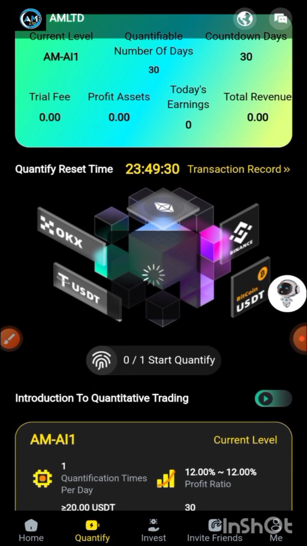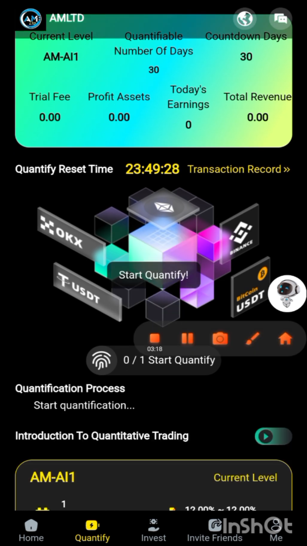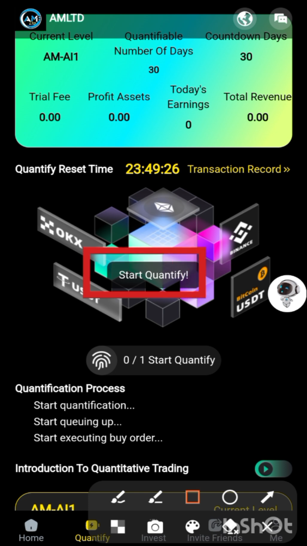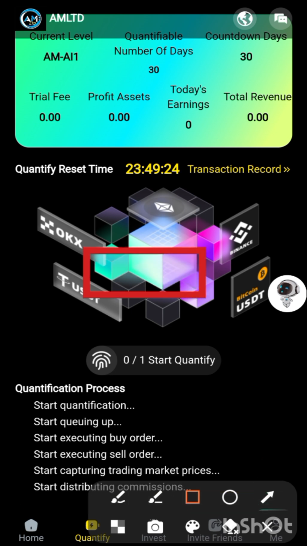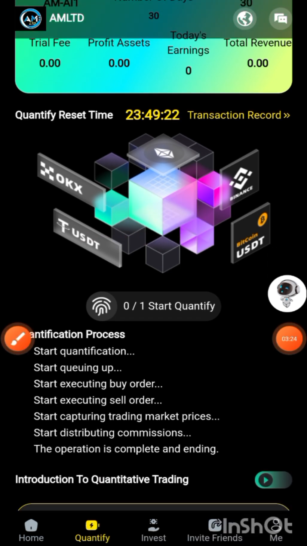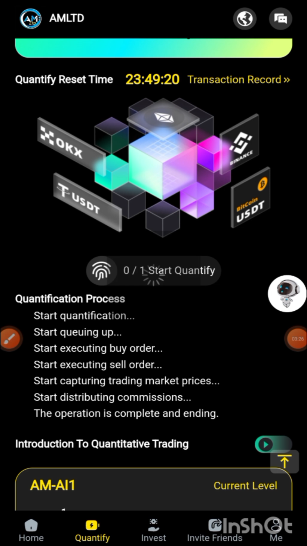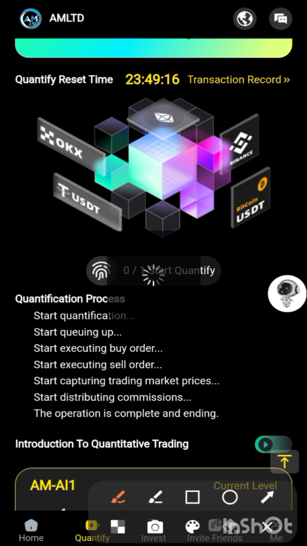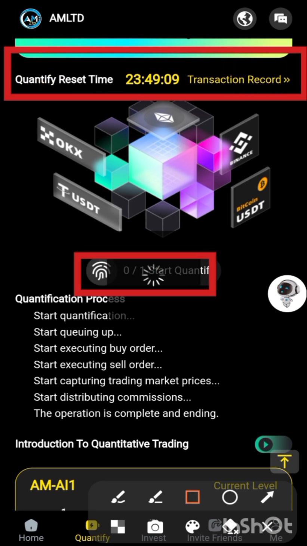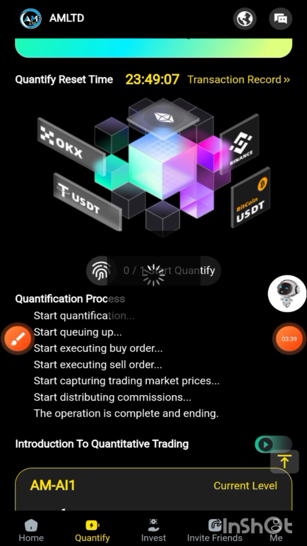I click on the quantity and start the quantity. You can see that my work has been done and is going to start. In this way, in 24 hours, you need to click on this just once. When you click on this, you can earn 2.4 USDT on a daily basis. After these 24 hours, you need to repeat this again, and you can earn $24 on a daily basis.